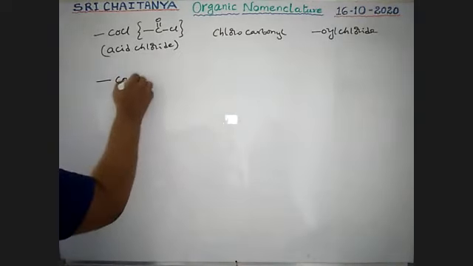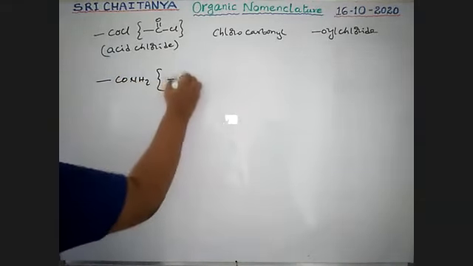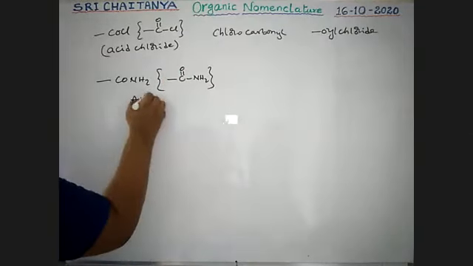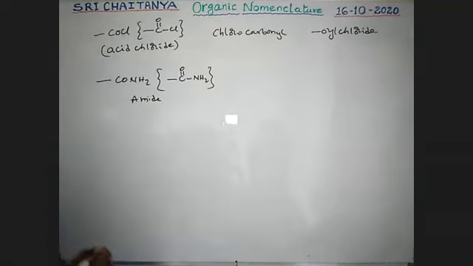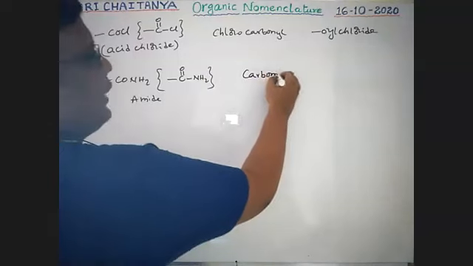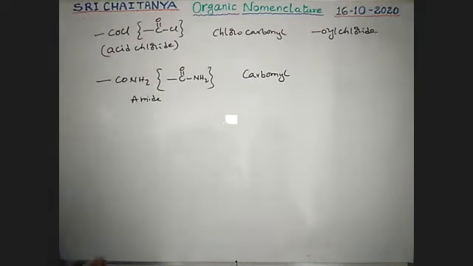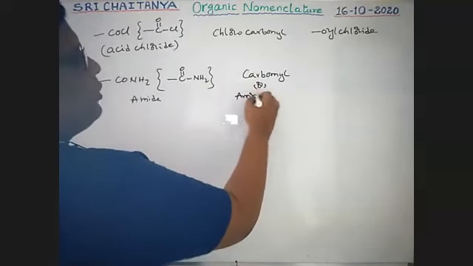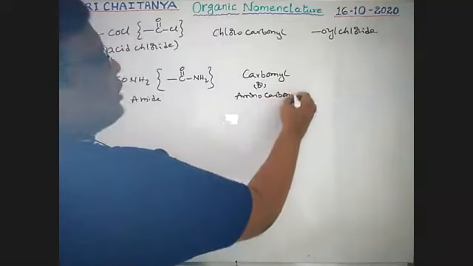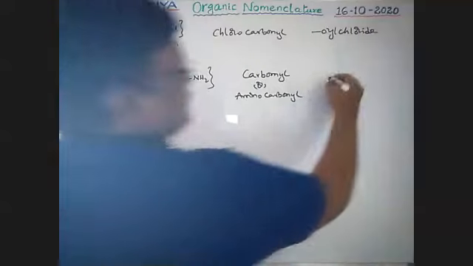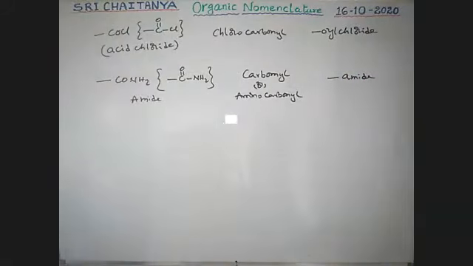Next, CONH2. Its structure is C double bond O, NH2. It is the amide functional group. As a prefix it is called carbamoyl, or aminocarbonyl is also used. If it is a suffix, the word amide is used.